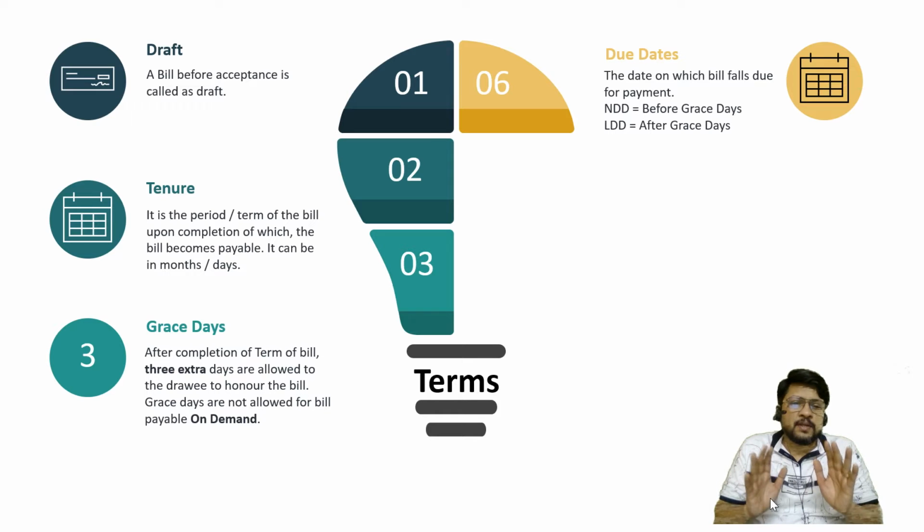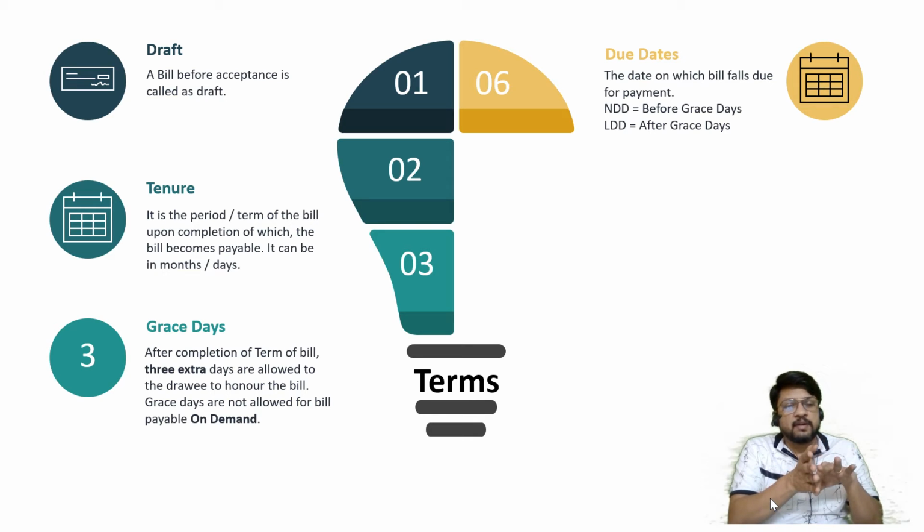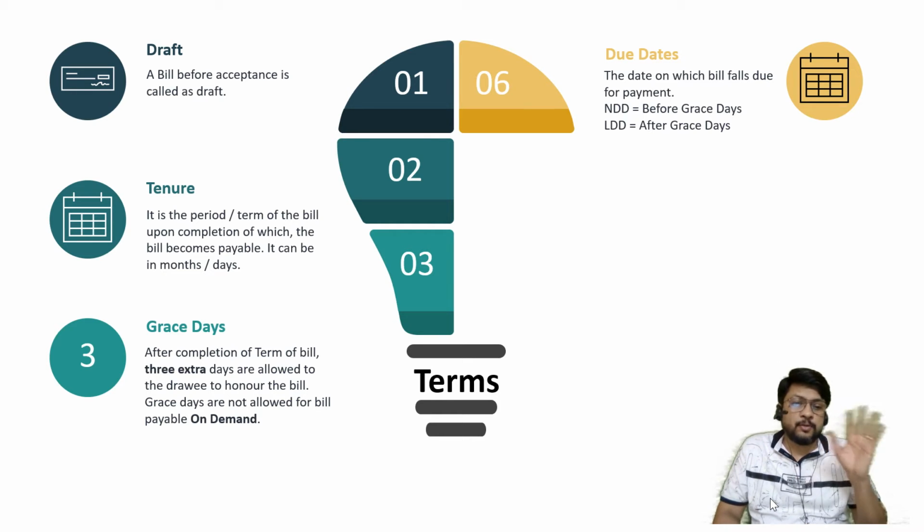I hope it is easy to understand. So nominal due date is the due date on which the tenure of the bill is over, but you are yet to add grace days. Grace days are not yet added. On the other hand, from the date of drawing or from the date of acceptance, add to that the tenure, then whatever nominal due date you have arrived at, add to that 3 more extra days, grace days, then whatever date you are going to get, that will be called as legal due date. A bill is payable on legal due date. On nominal due date, no bill is payable.